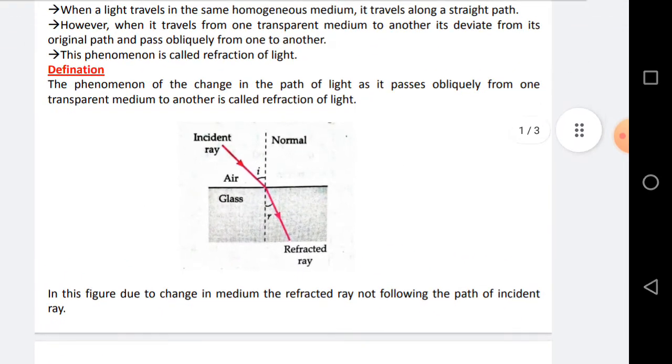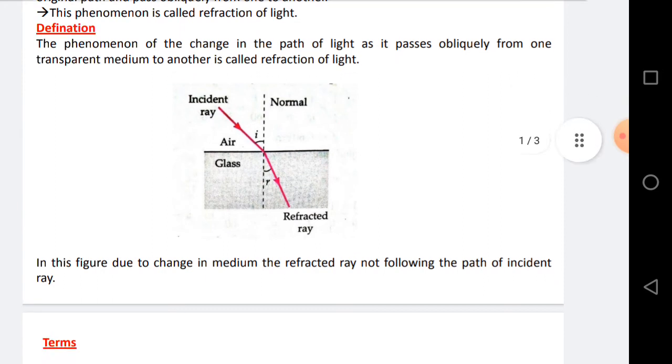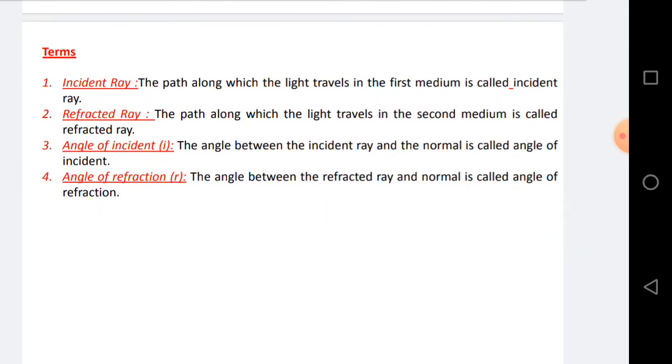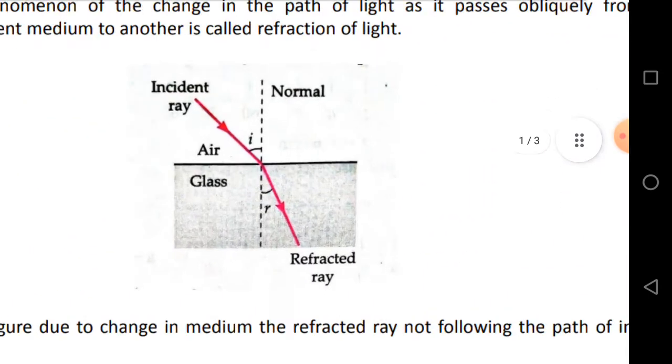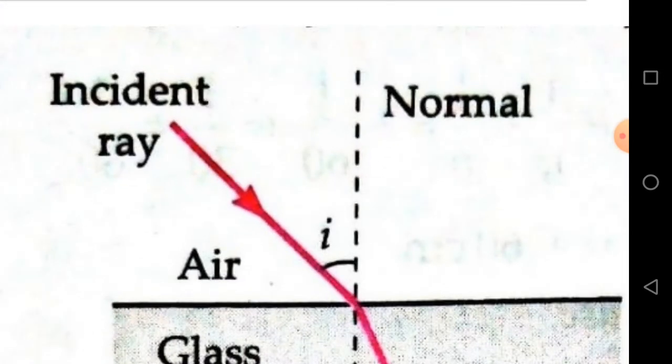In this figure, due to change in medium, the refracted ray does not follow the path of the incident ray. The path along which the light travels in the first medium is called the incident ray. See, this is the incident ray.